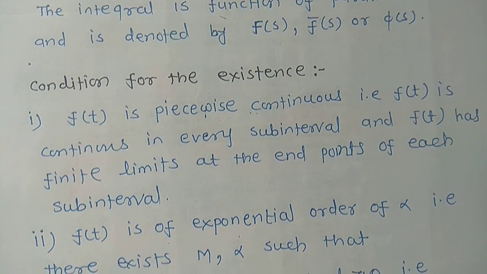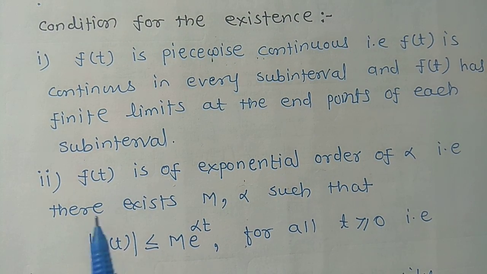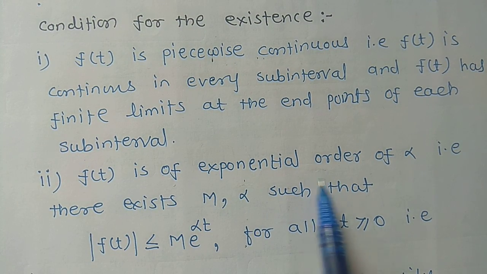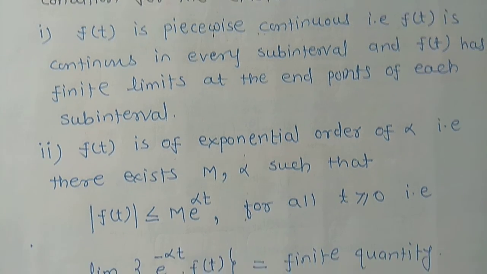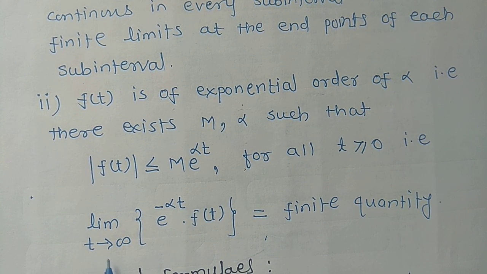The second condition is that f of t is of exponential order alpha, that is, there exist M and alpha such that mod of f of t is less than or equal to M into e to the power alpha t for all t greater than or equal to 0, that is, limit t tends to infinity of e to the power minus alpha t into f of t is a finite quantity.